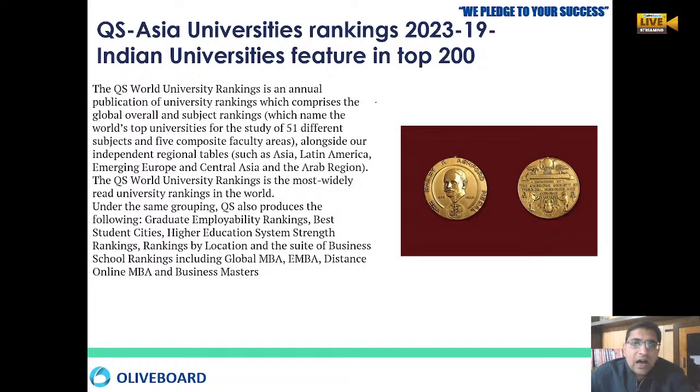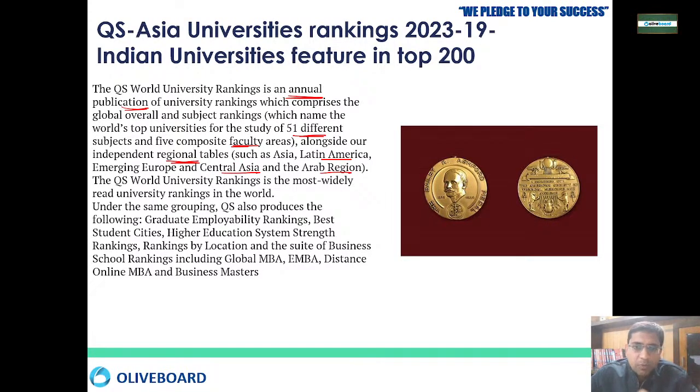So this is an annual publication. QS World University Ranking is an annual publication of universities, and overall they do subject rankings based on the world's top universities, in the various subjects they study. Then there are faculty areas, then regional tables like Asia, Latin America, Europe, Central Asia, the Arab region. Okay, and then they rank throughout the world.